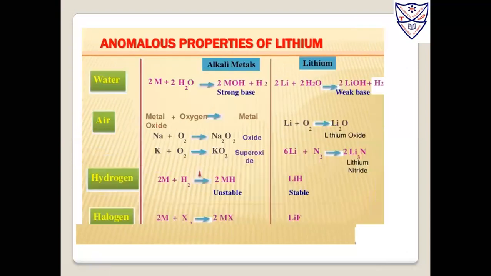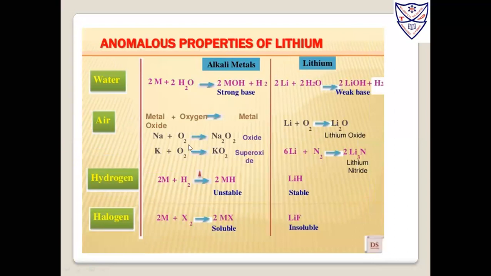Okay. See here, there are anomalous properties of lithium, as it reacts with water, air, hydrogen and halogens. See over here: metal plus water gives metal hydroxide plus hydrogen, a strong base. And here the example taken is lithium. So 2Li plus 2H2O gives 2LiOH, which is a weak base, and hydrogen is released.